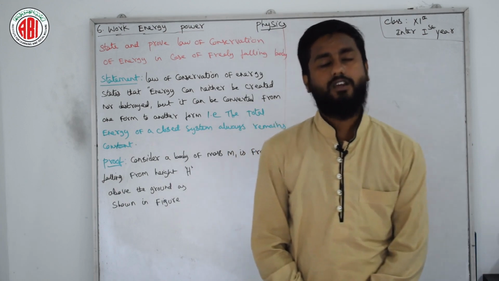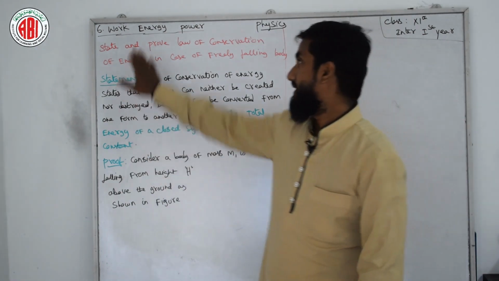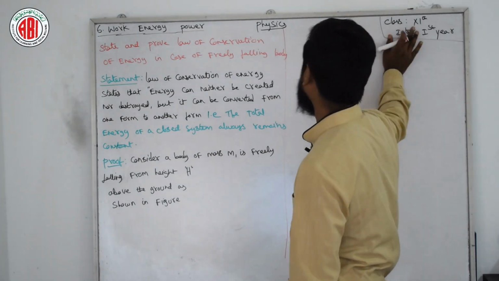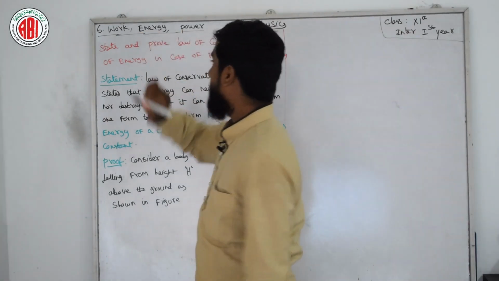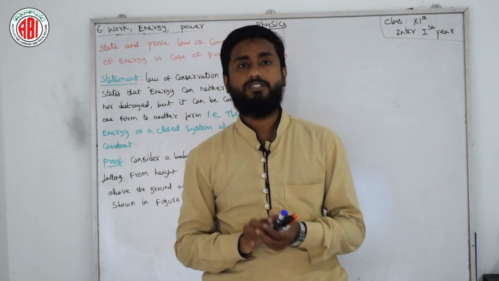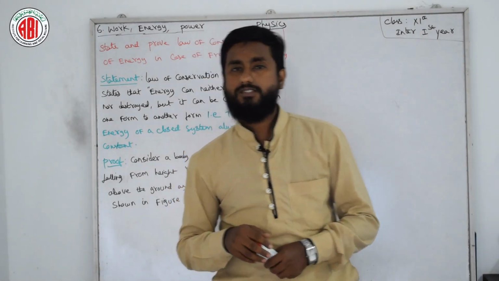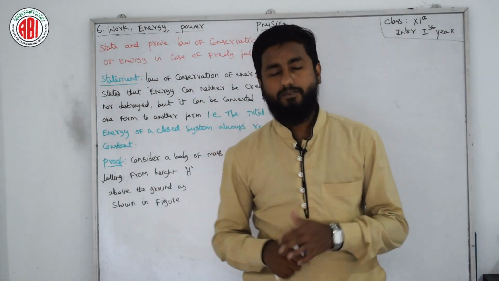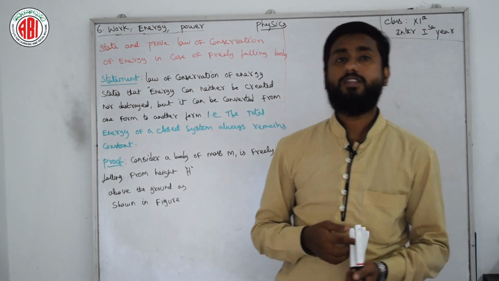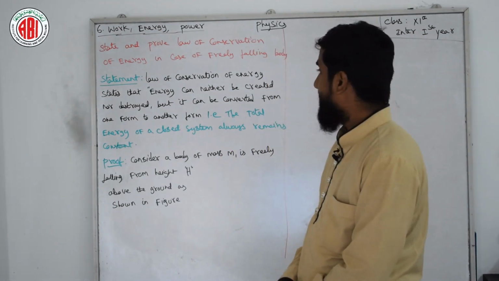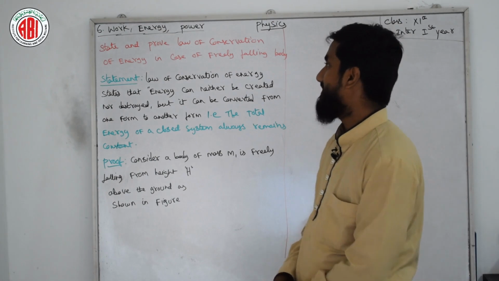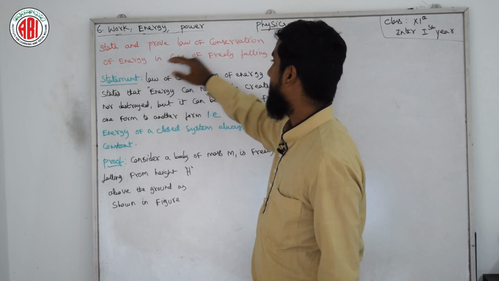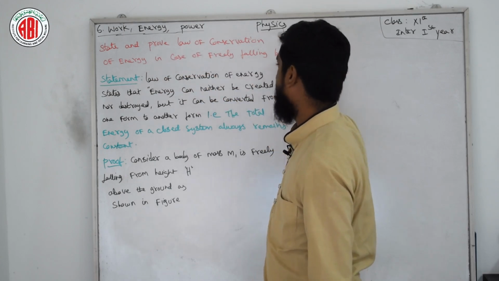Today we are continuing our part number 4, work, energy, power. Physical science, class 11th or intermediate first year. In today's session we will discuss how to state and prove the law of conservation of energy in case of a freely falling body. This is one of the important answers for IPE. It might be asked in 8 marks. I have already written a few things on the board, as you can see. State and prove law of conservation of energy in case of freely falling body.